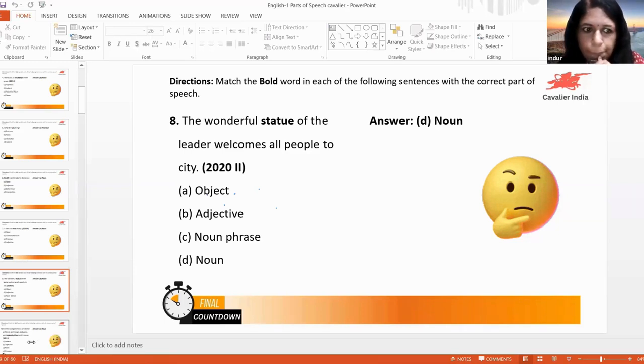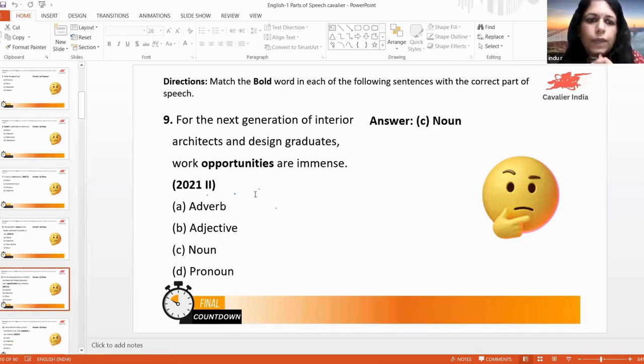Clear? Here for, for. What is for? Conjunction. For conjunction, the fanboys are coordinating conjunctions. But in this case, do you find a subject and verb along with this for? For the next generation. Here generation is?